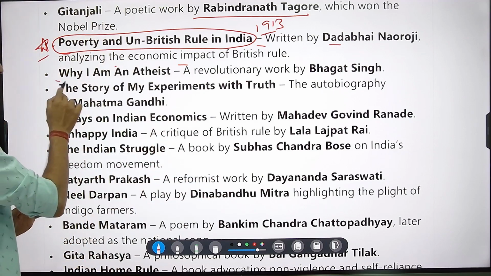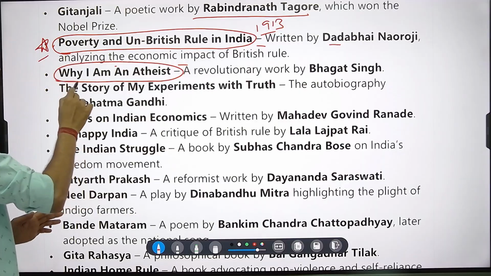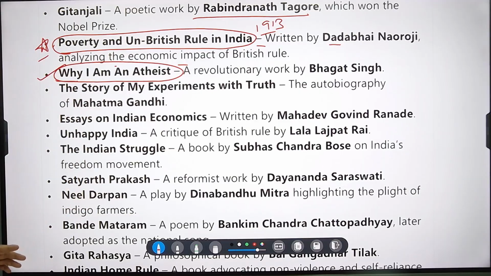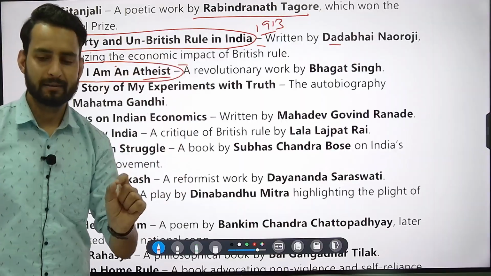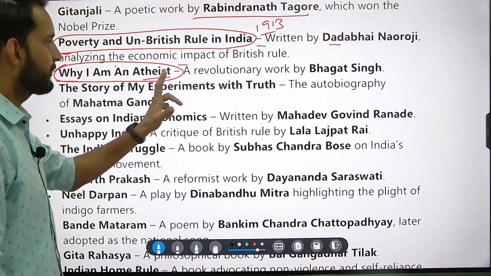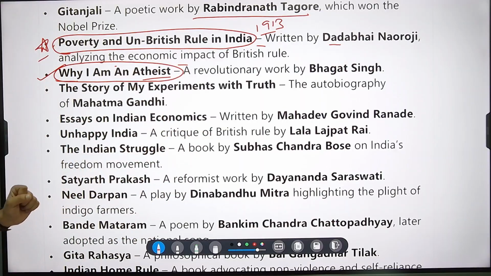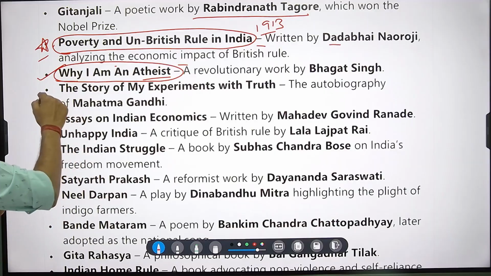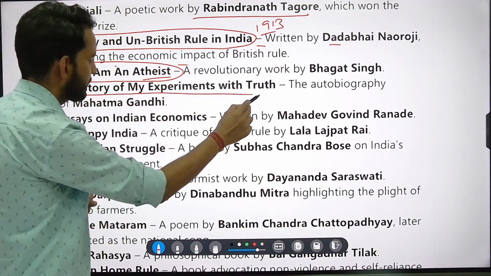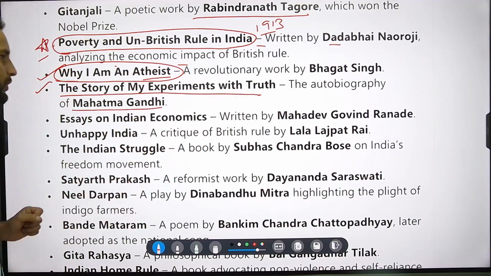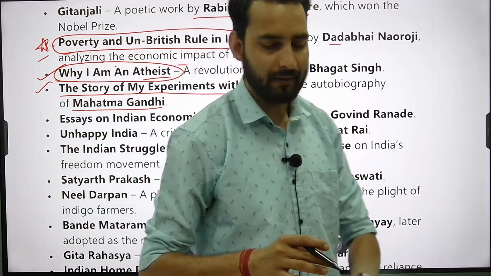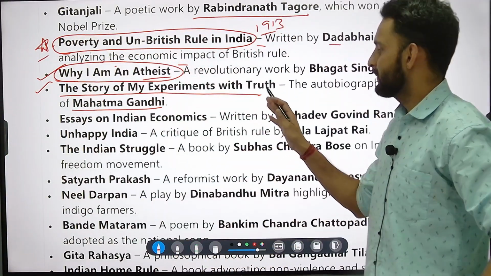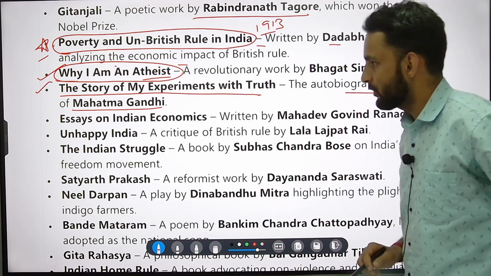Then there is one very famous book which is written by Bhagat Singh. This is Why I Am an Atheist. A very important book. Why I Am an Atheist. So keep it in mind, this book is written by Bhagat Singh. All right. Then there is The Story of My Experiments with Truth. Very important. It is the autobiography of Mahatma Gandhi, probably one of the most important ones for your exam. The Story of My Experiments with Truth. It is the autobiography of Mahatma Gandhi.